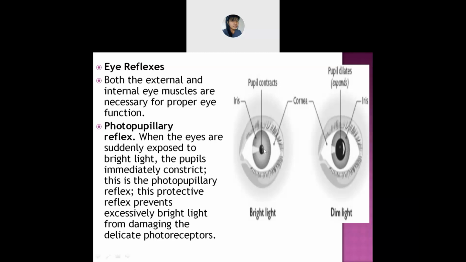At that time, what will happen? Your pupil will contract. It will automatically become small in size. And this is about bright light. But in dim light, or in a dark room, your pupil will expand like this. It will become larger in size compared to when you are in bright light. Is it clear, everyone?